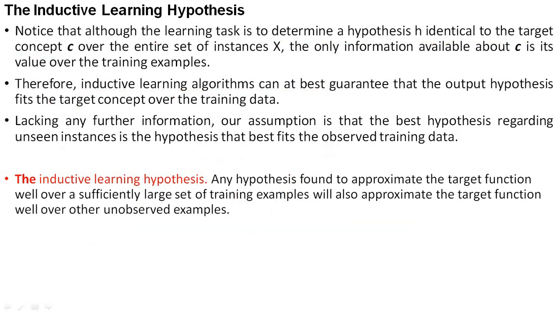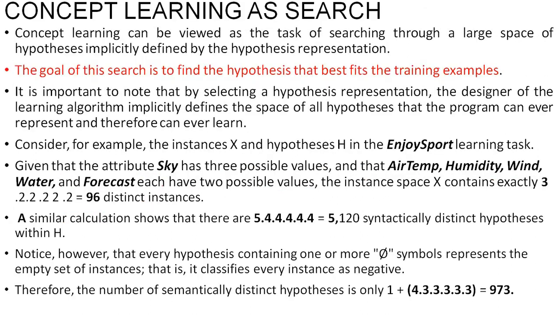Okay, right. So as you can see here, the definition. The inductive learning hypothesis: any hypothesis found to approximate the target function well over a sufficiently large set of training examples. As I have drawn in that diagram, there are n number of training examples. Out of that I have to take a particular concept which fits my training data. So that is called the inductive learning hypothesis. I hope this point is clear to all of you. So let us move on to the next.